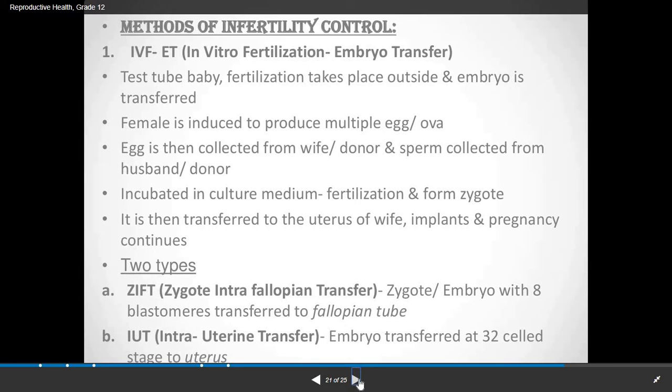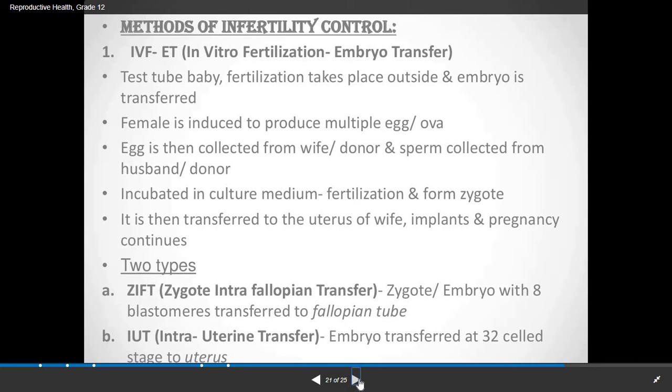Now there are two types of this IVF. One is ZIFT. The full form of ZIFT is zygote intrafallopian transfer. Here the embryo with 8 blastomeres is transferred to the fallopian tube. As they are transferred to the fallopian tube, the name is given zygote intrafallopian transfer.